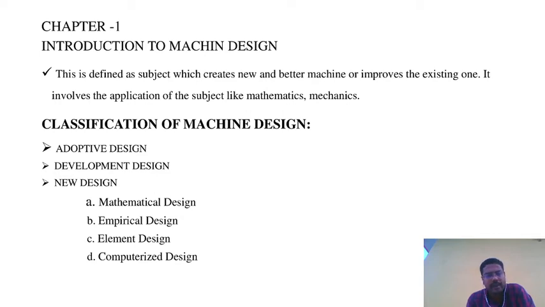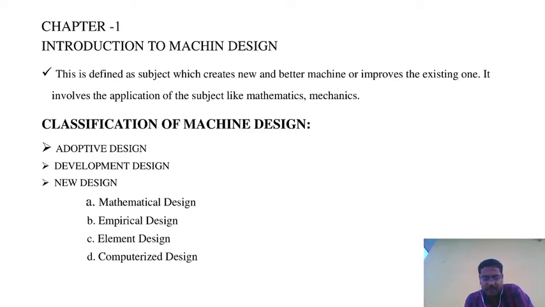Third one is element design. This type of design is worked on a single part of the system, like a piston, flywheel, gears, etc. These are small elements, designed with calculations. Fourth one is computerized design.